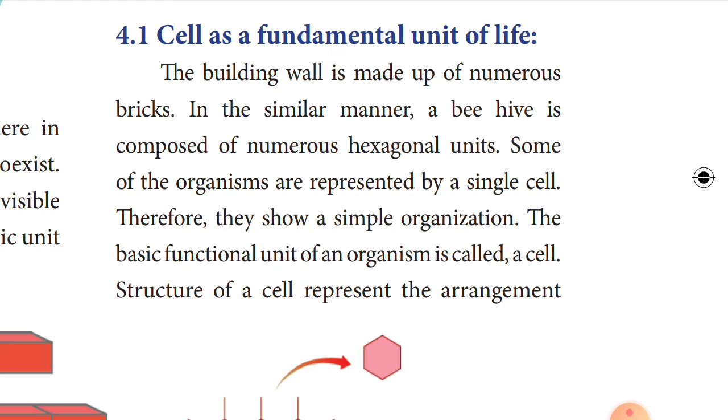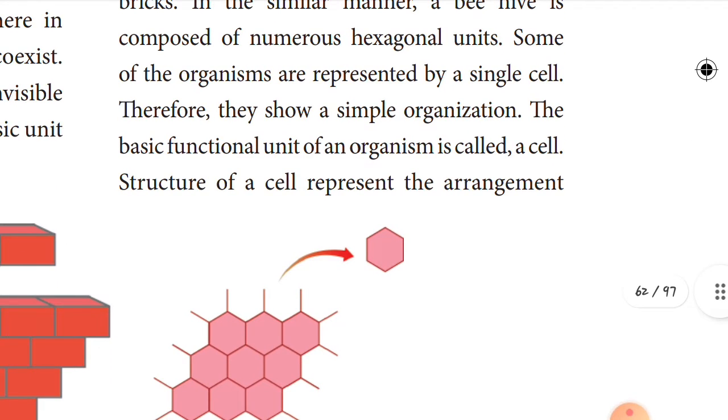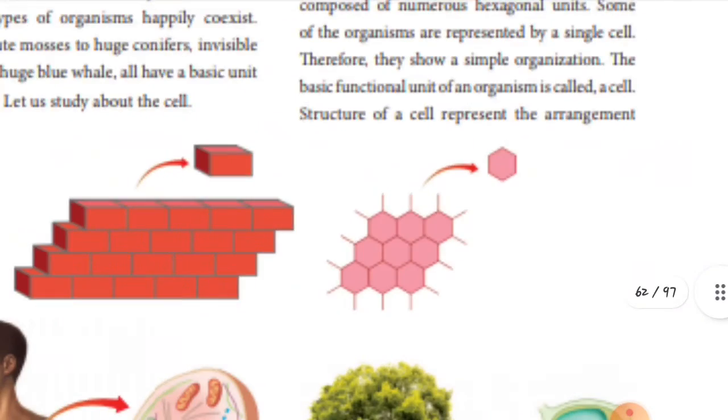The building wall is made up of numerous bricks, children. In a similar manner, you see, a beehive is composed of numerous hexagonal units. Some of the organisms are represented by a single cell, and therefore they are simple organisms, children. The basic functional unit of an organism is called the cell.